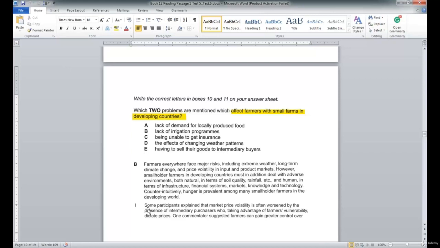Looking at paragraph I was much more difficult to know you need to look at that one. But paragraph B was very obvious because we see developing countries and developing countries. All right, but take a look at these 2 paragraphs and let me know which 2 answers you see.